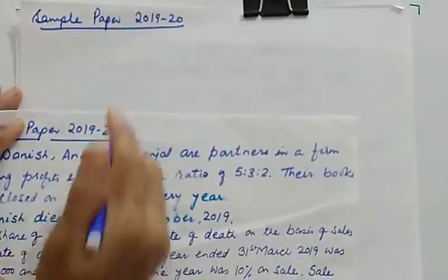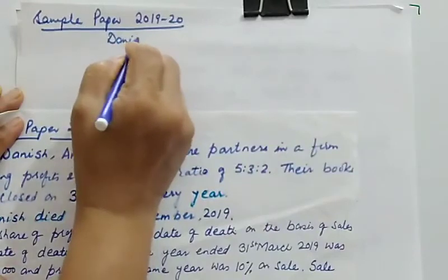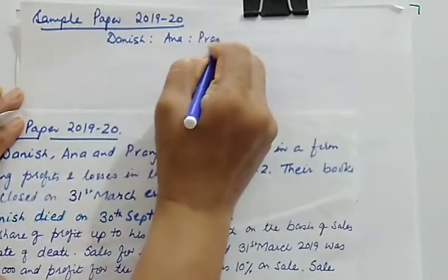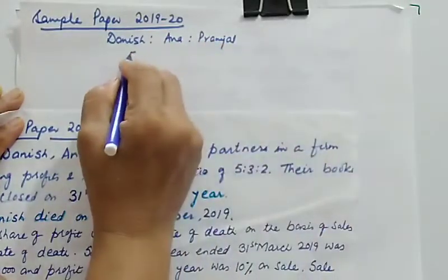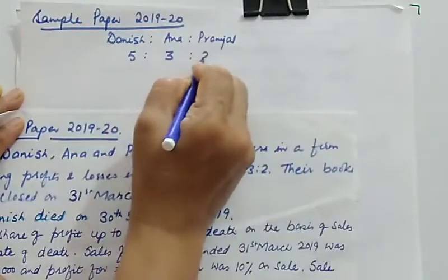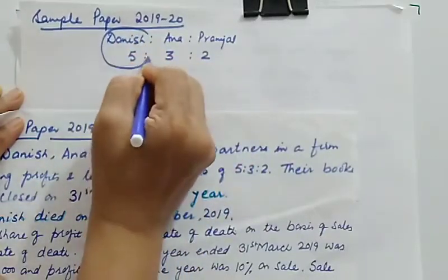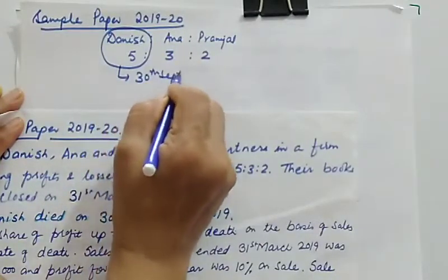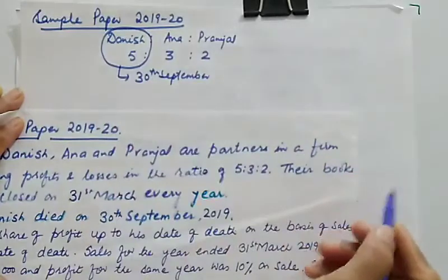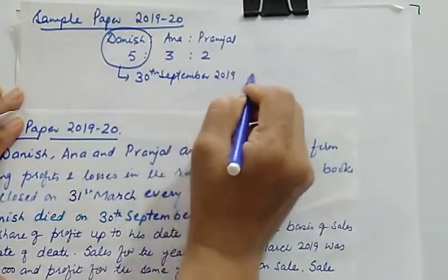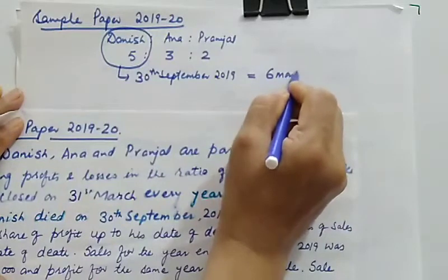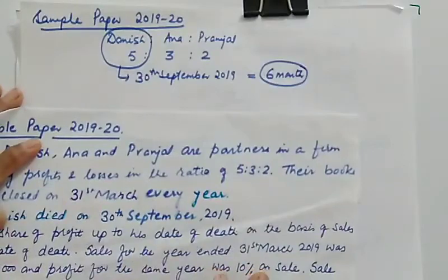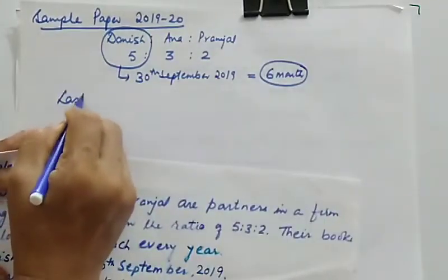So there are 3 partners, Danish, Anna and Pranjal. They share profit in the ratio of 5:3:2, and Danish died on 30th September 2019. So how many months was he alive? 6 months we have to calculate. Now for sales, what details are given to us? Last year's sale